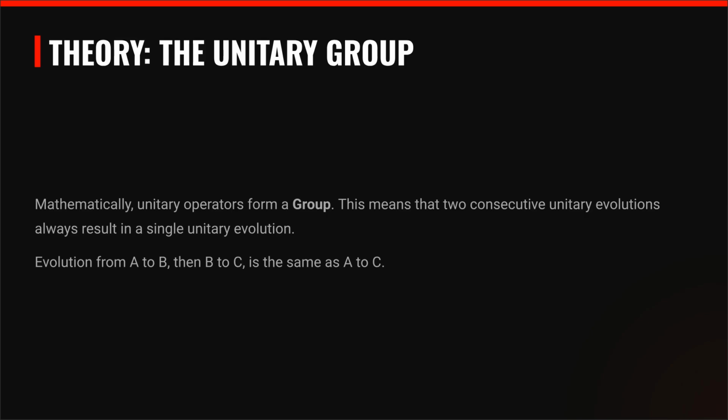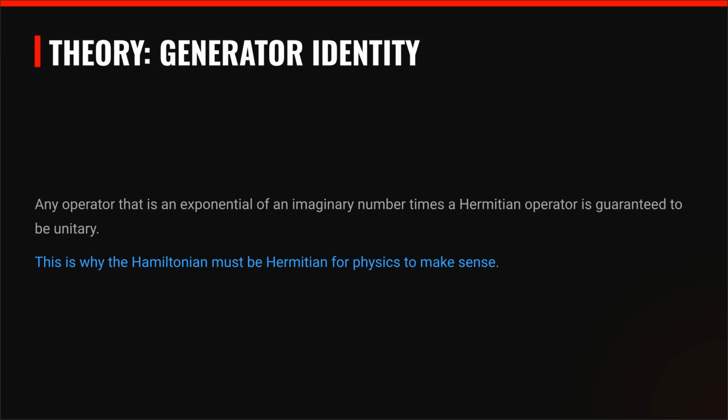Mathematically, unitary operators form a group. This guarantees that successive unitary evolutions always combine into a single unitary evolution. Evolution from A to C is equivalent to A to B, then B to C. Any operator that is an exponential of an imaginary number times a Hermitian operator is guaranteed to be unitary. This identity confirms why the Hamiltonian must be Hermitian for physics to be consistent.